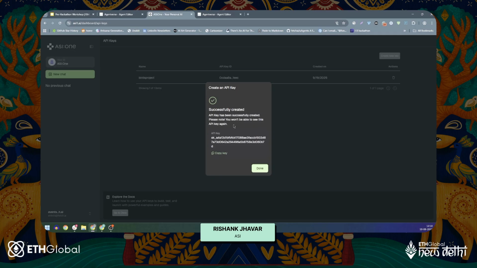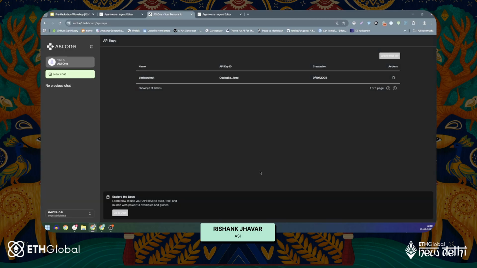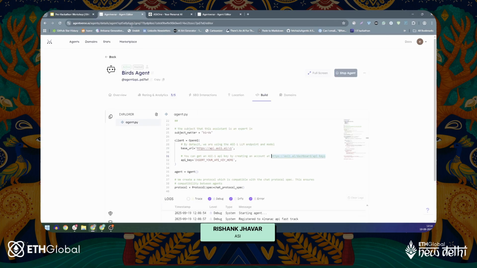Please note that you will have to copy this key, otherwise you'll not be able to see this again. We are doing this for security purposes. I'll just press done. I know that you might try to use my API key as well, but I'll try to delete this so that you can use yours. There's a certain quota that we assign to every API key.